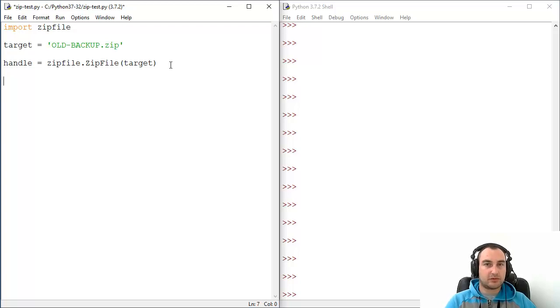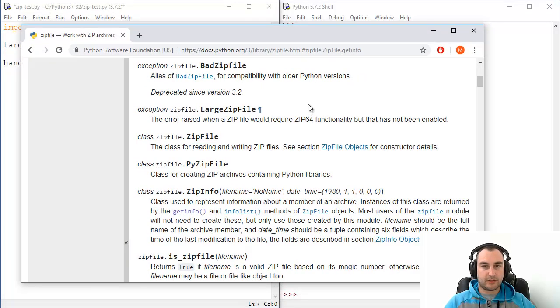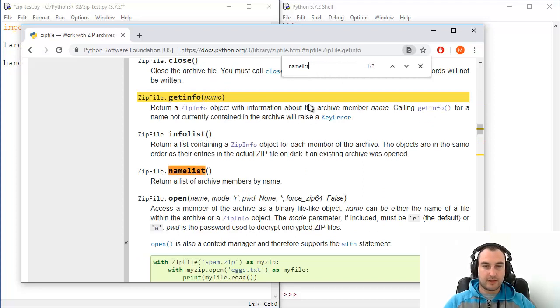That's not enough. You also need a listing of files. That's the first thing you need to do, and to do that you will use namelist. Let's go to the documentation. Namelist will return a list of archive members by name.